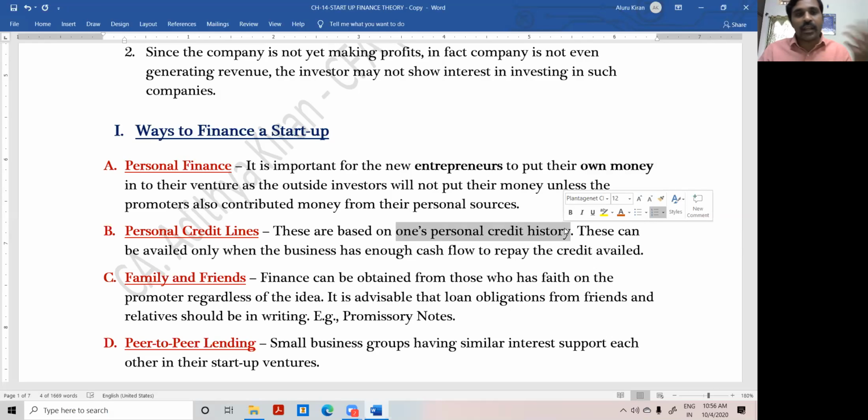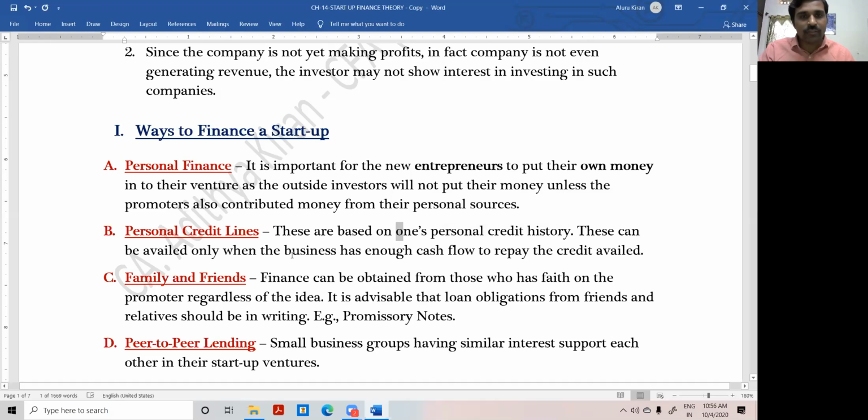I have already taken n number of loans. I am an entrepreneur. I have taken multiple loans from various banks. All the loans I have repaid. My credit history is very clear. That means I have shown my integrity, honesty, and commitment to repay the loan. That is my personal credit history. But my business has not even taken a loan a single time. It is the very first time my business has approached the banker or a private equity venture.